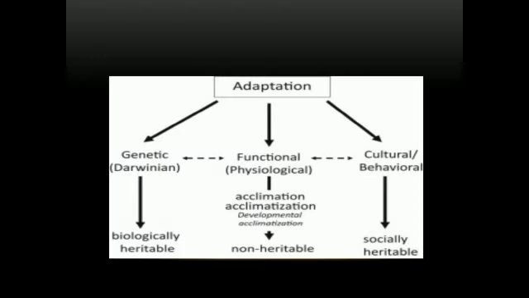In this picture, we can also see the three types of adaptation, but in a different manner: genetic, functional, cultural. Genetic means biological, heritable, means adapted from their ancestors. The second is physiological, means functional, and the third is cultural or behavioral, means socially adapted.